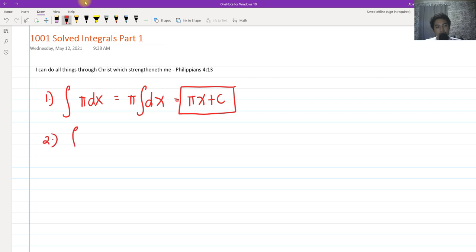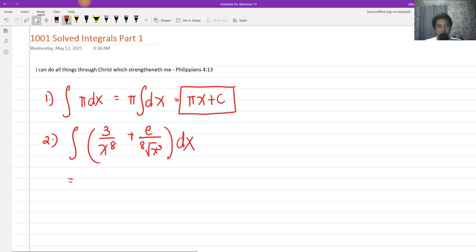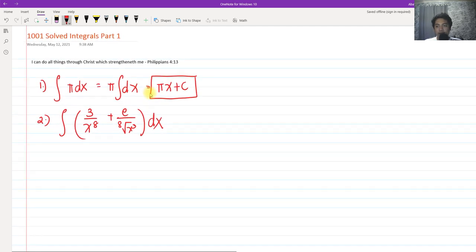So for number 2, we have to integrate 3 all over x raised to 8, plus we have e, the number e, and then we have the 8th root of x cubed, and then we have dx. By properties of integrals, since this is a sum, we can rewrite this integral as separate integrals.